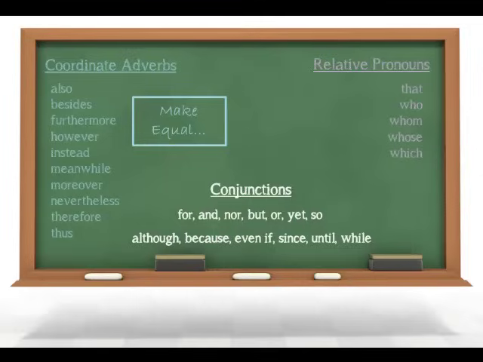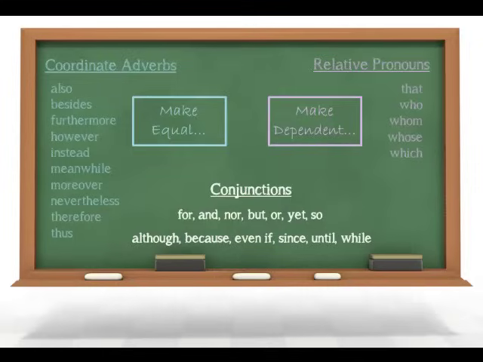These are words that add additional information that is equal. On the other side, we have our relative pronouns. And these are words that make clauses dependent. So we have words like that, who, whom, whose, and which. And I'll show you how these are used a little bit later.